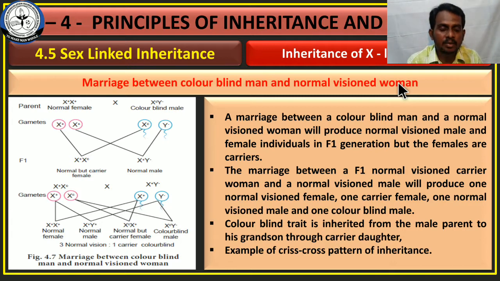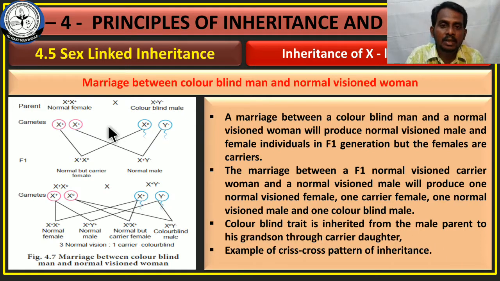What are the possible offspring for that type of marriage? And you already know very well that X-linked inheritance is transmitted to the children or offspring by the crisscross pattern of inheritance. What is the crisscross pattern of inheritance? That means the transmission of a character from the father to daughter and from mother to son. This is called the crisscross pattern of inheritance.